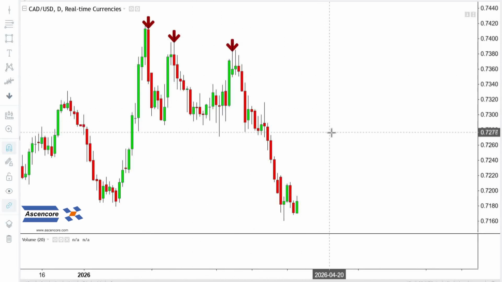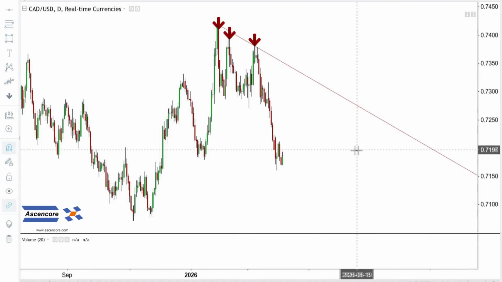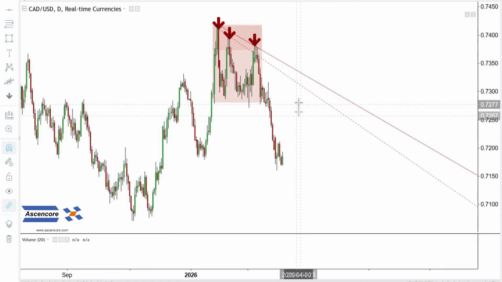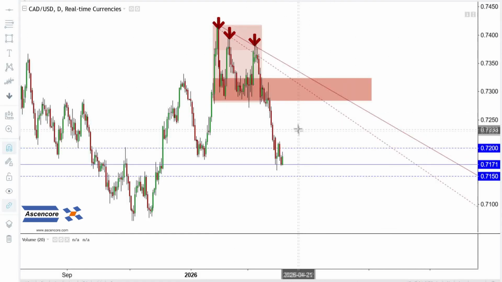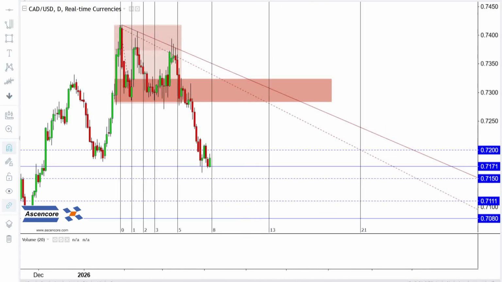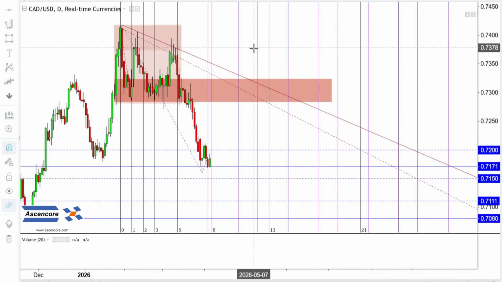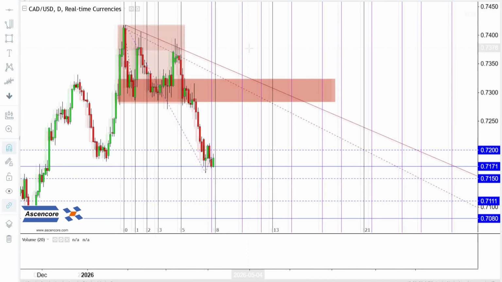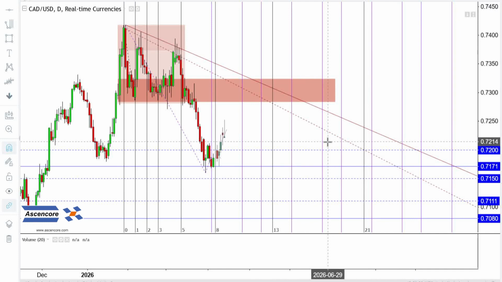exchange rate. First up is oil, because Canada is a major oil exporter, especially to the US, so the CAD is highly sensitive to oil prices. When oil prices rise, such as during an energy shock, the Canadian dollar typically strengthens because export revenues increase. This has recently made the CAD one of the stronger G10 currencies.